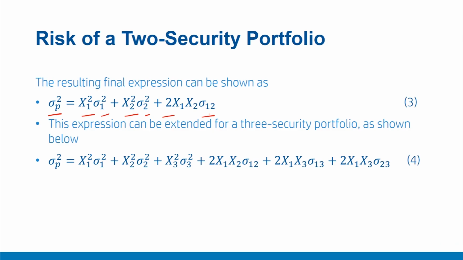Now this expression can be further extended for a 3 security portfolio, and here it is sigma p square equals x1 square sigma 1 square plus x2 square sigma 2 square plus x3 square sigma 3 square plus 2 times x1 x2 sigma 1 2 plus 2 times x1 x3 sigma 1 3 plus 2 times x2 x3 sigma 2 3, which is very simply an extension of the 2 security case.